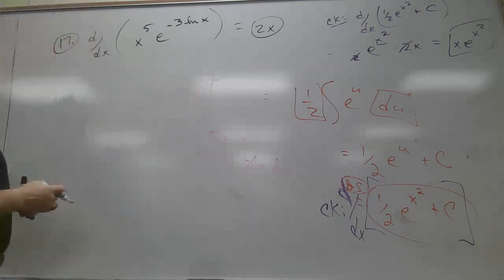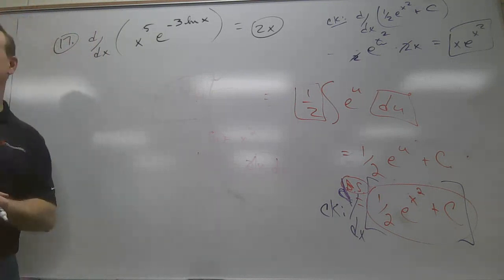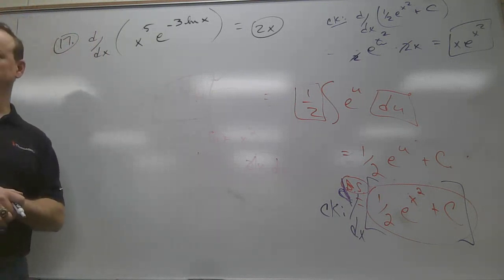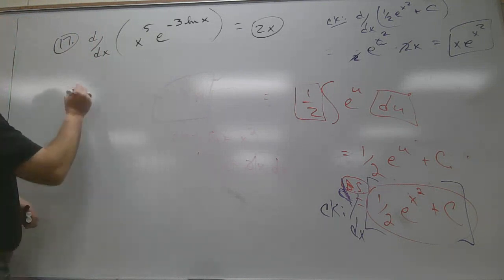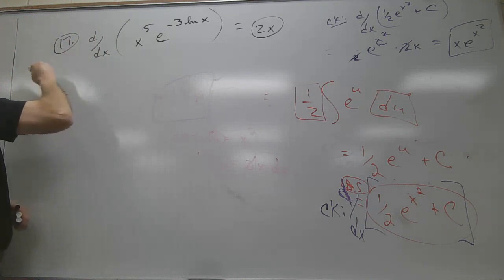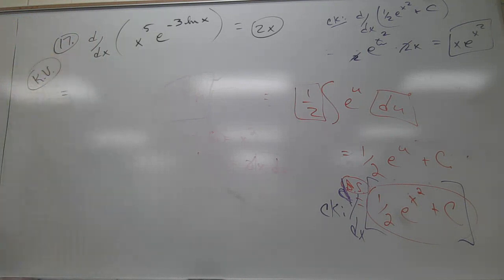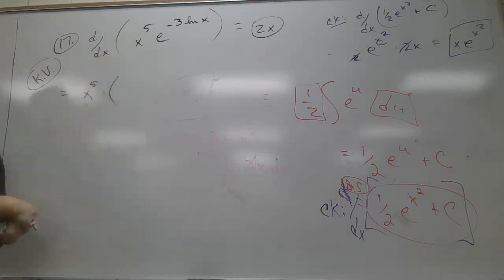What are you gonna do here? I'm not taking this derivative. You wanna use the product rule or what? Yeah. Okay. So what's the product rule? So this, by the way, is Cameron Venner, for now. Okay, right? So x to the 5th, first times derivative of the second. Okay.